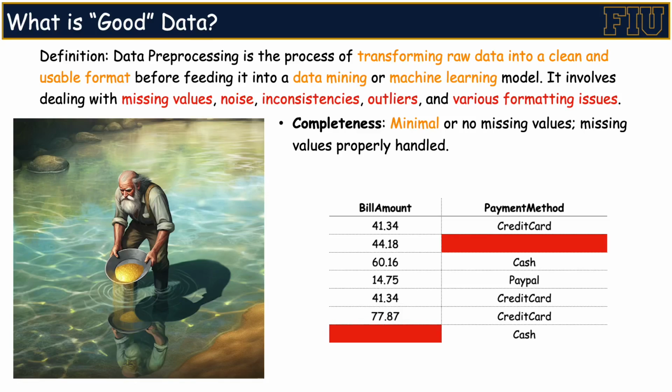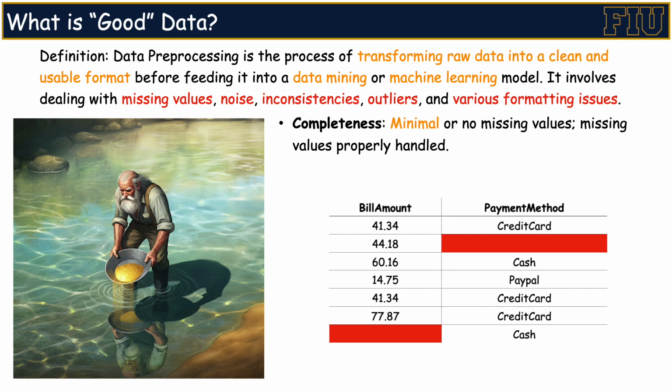Now, let's define what constitutes quality data. Since we're focusing on data preprocessing, we first need a clear standard for what qualifies as good data. First, a good dataset should be complete, meaning it should not have missing values. Of course, expecting a complex dataset to be entirely free of missing values can be unrealistic. In such cases, we should handle missing values as effectively as possible to minimize their impact on the learning task.